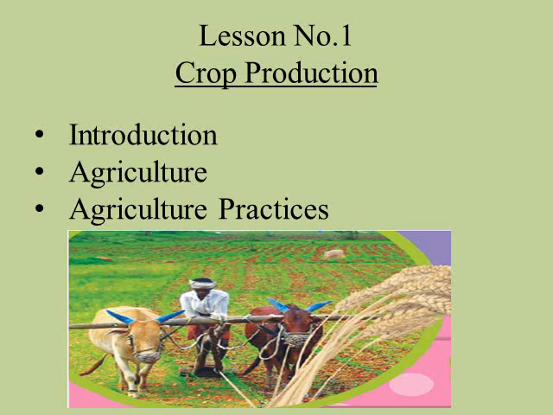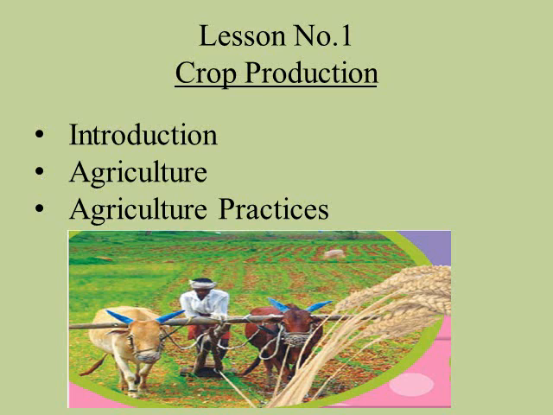Next is agriculture practices, the practices that involve the use of methods of food production. That means these are the practices in which the methods of food production are used. They are used to grow better varieties of crops and to rear animals and birds like cow and hen, so that they give more milk and better quality eggs. These are known as agriculture practices.